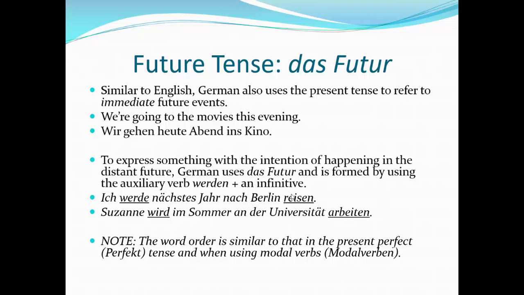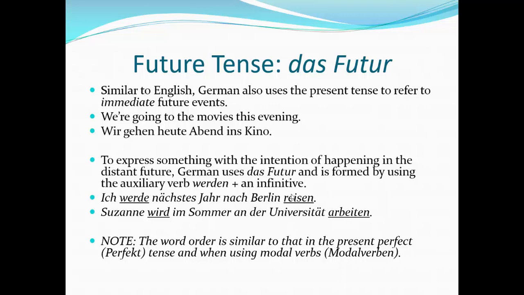Or if we're using the conversational past, das Perfekt, right? Ich habe gestern in der Bibliothek gelernt. Haben was the verb 1, the Hilfsverb, conjugated for first person ich, and gelernt, the past participle, was placed at the end. So it's the exact same word order that we use with das Perfekt and also with the Modalverben.